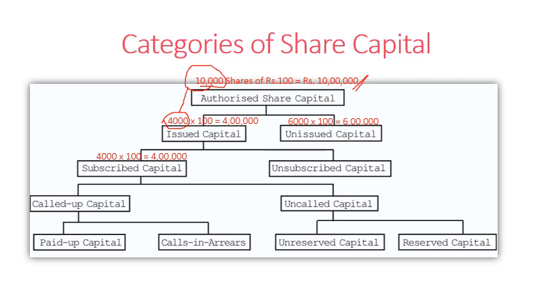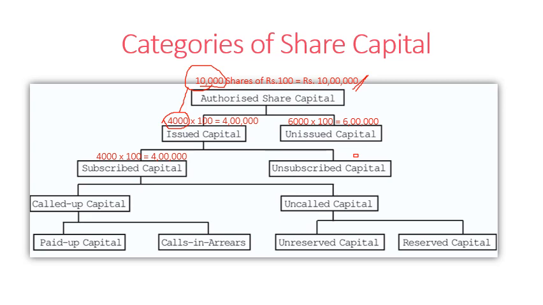In that case, unsubscribed capital will be 0, because the whole shares are subscribed by the public. If only 3,000 shares were subscribed by the public, then we'll get only 3 lakh rupees, and the remaining 1,000 shares are termed as unsubscribed capital. But in this example, there is no unsubscribed capital.